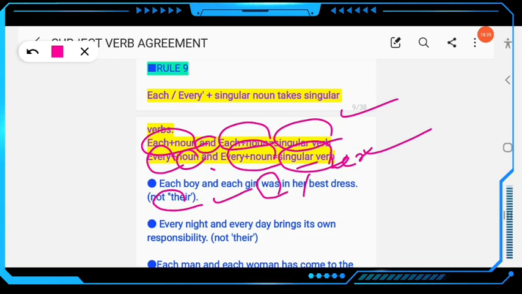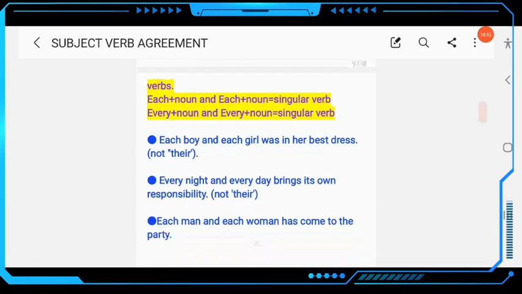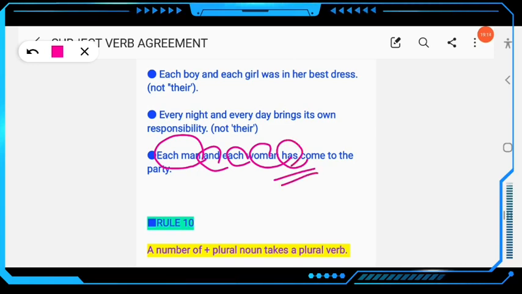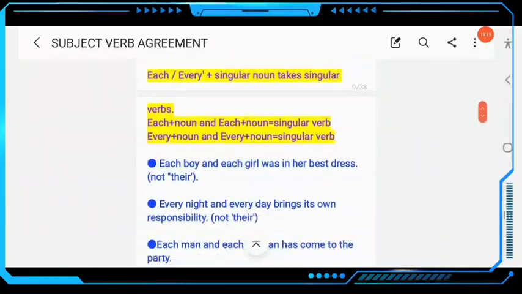Similarly, every night and every day brings, not bring, its own responsibility. Then the next example: each man and each woman has come to the party. Here, each plus noun and each plus noun, the verb is singular, has. Don't write have. Clear? So this is rule number 9.